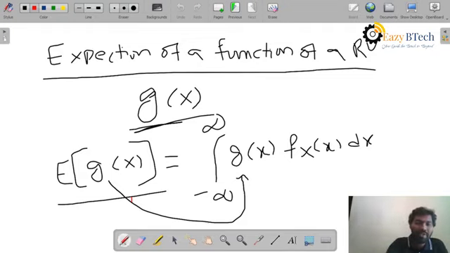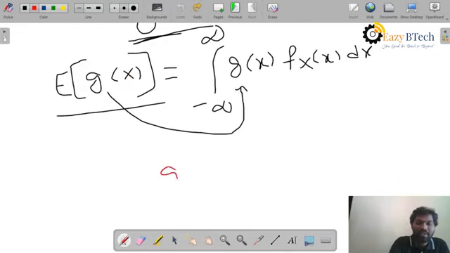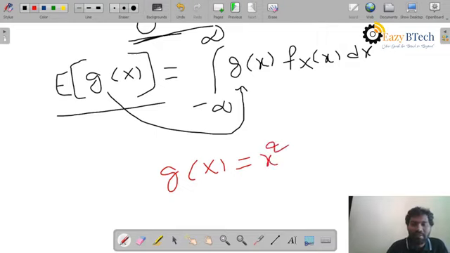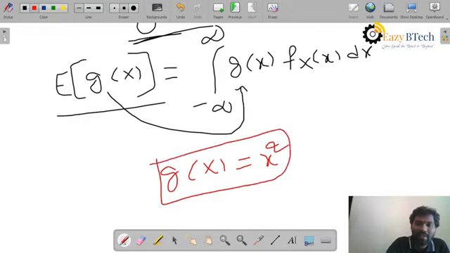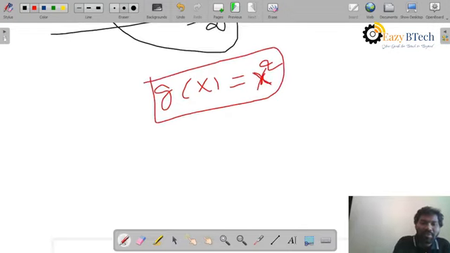Suppose they gave you the expectation of g of x where g of x equals x square. That means the function they represented is g of x equal to capital X square. Then what is the expectation of a function of a random variable?